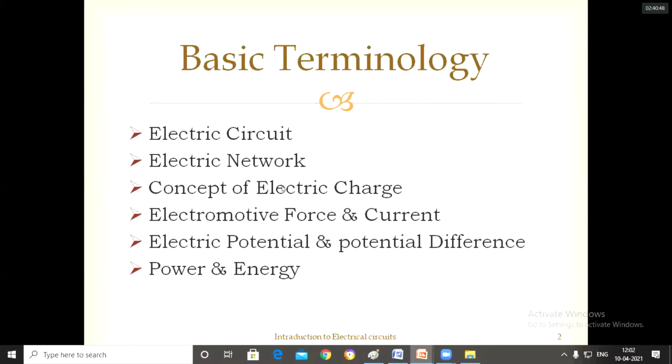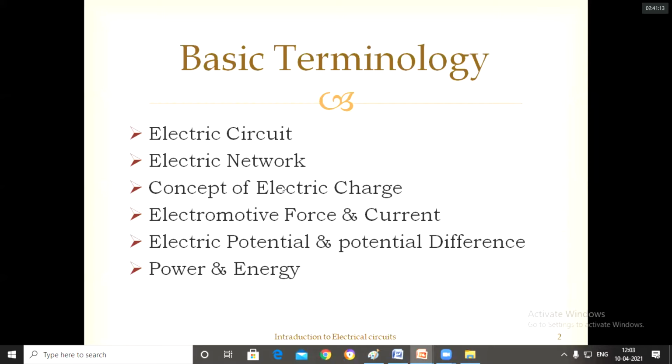So that basic terminology is: what is circuit, what is network, what is charge, what is electric charge, what is force, what is electromotive force, what is current, what is electric potential, what is electric potential difference, what is power, and what is energy.